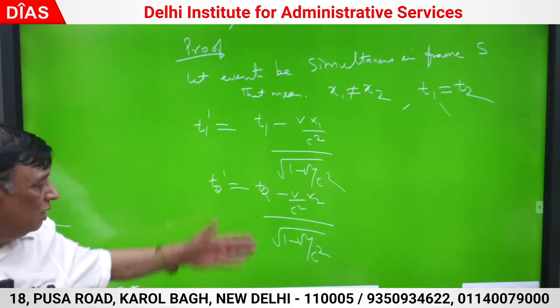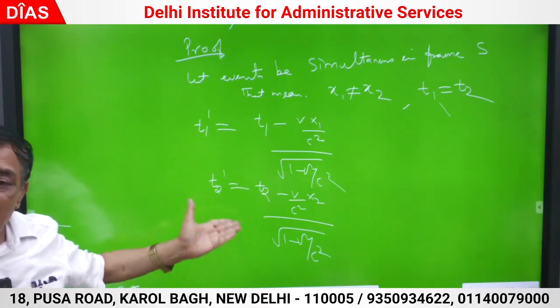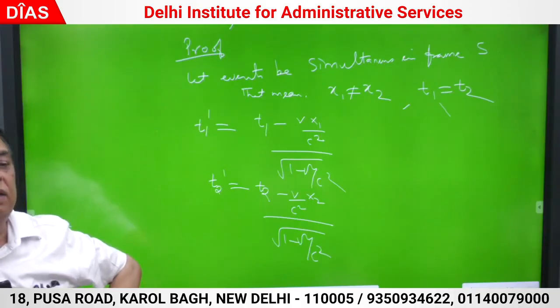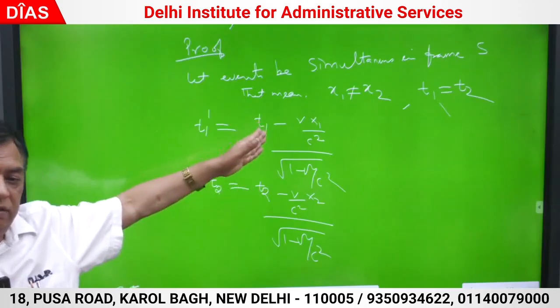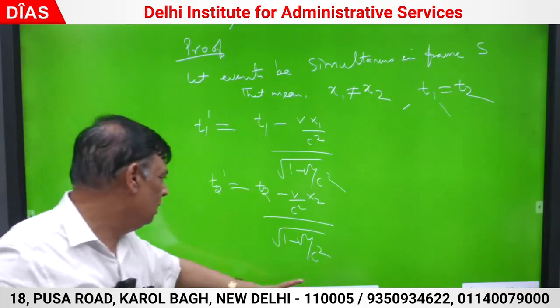Good. From x1, t1 I have generated t1 dash, and from x2, t2 I have generated t2 dash. Let us find out what t2 dash minus t1 dash is. I could also have written t1 equal to t2 here, but let us subtract first.